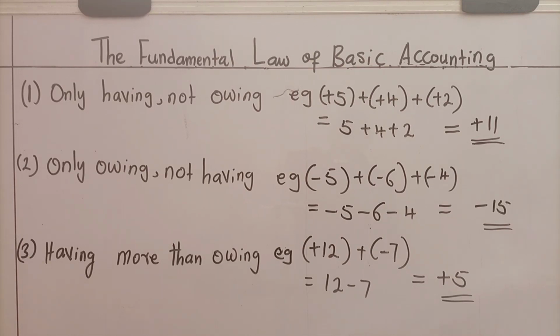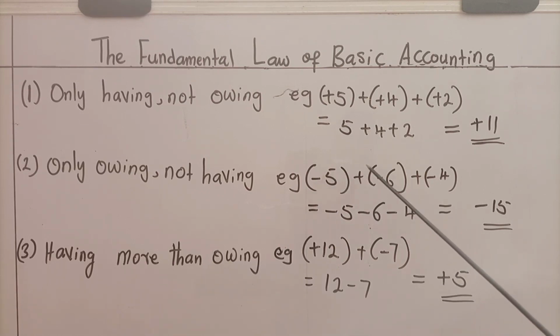The second peculiar case we want to look at is only owing, not having. This is opposite of the first peculiar case. See example here. Minus 5 plus minus 6 plus minus 4. This plus here, in the meantime, could represent the combination of the things that you owe.